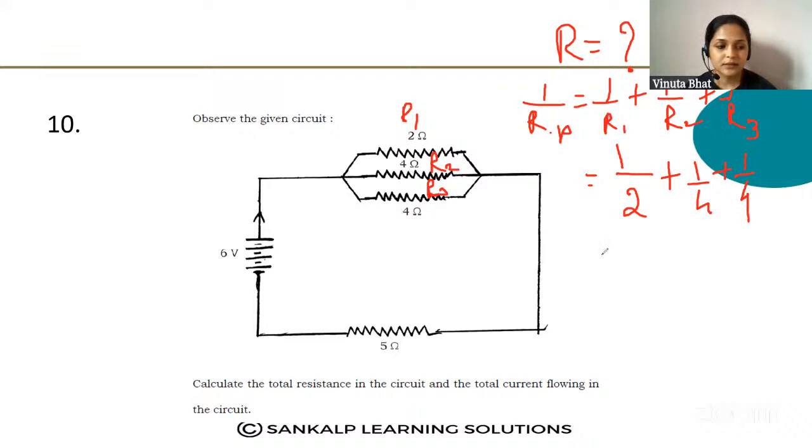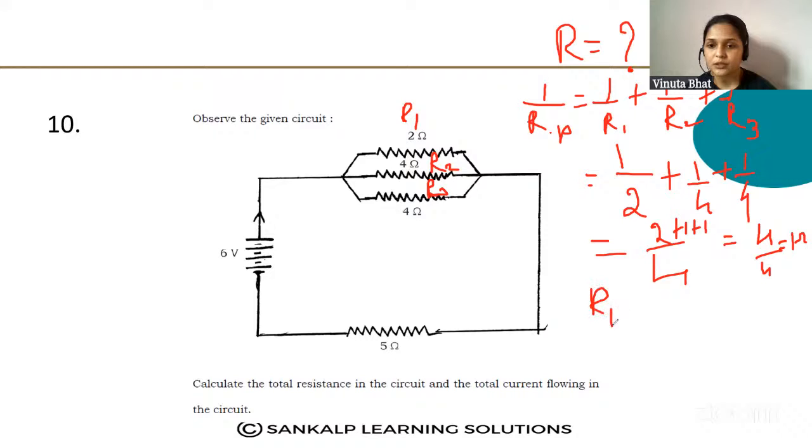What is the answer here? 4 divided by 2 plus 1 plus 1, that is 4/4, that is equal to 1 ohm ಅಲ್ವಾ? RP is equal to ಎಷ್ಟಾಗತ್ತೆ? RP ನು ಕೂಡ 1 ohm ಆಗತ್ತೆ. So this is the total resistance of this parallel resistors, that is 1 ohm.